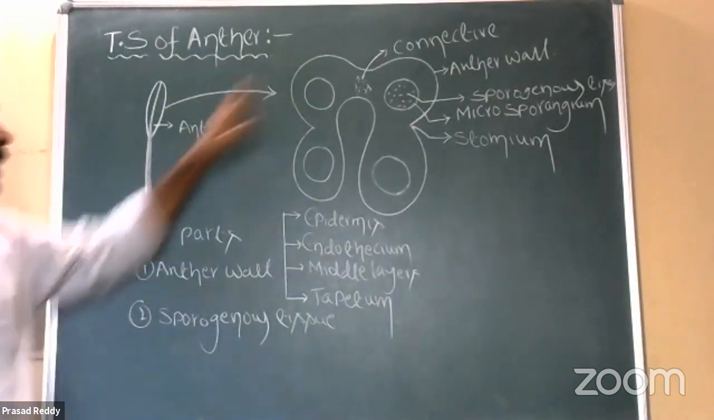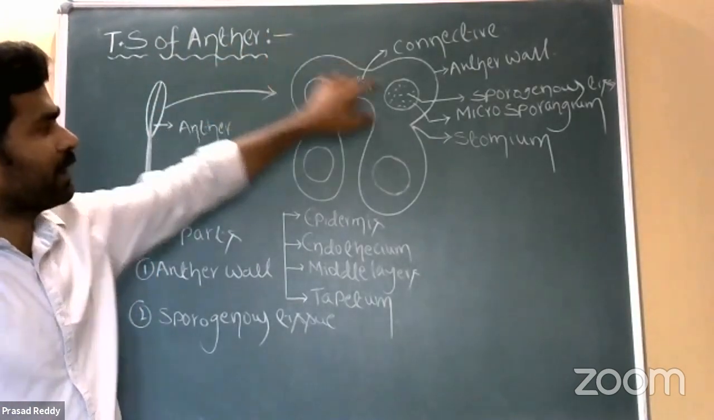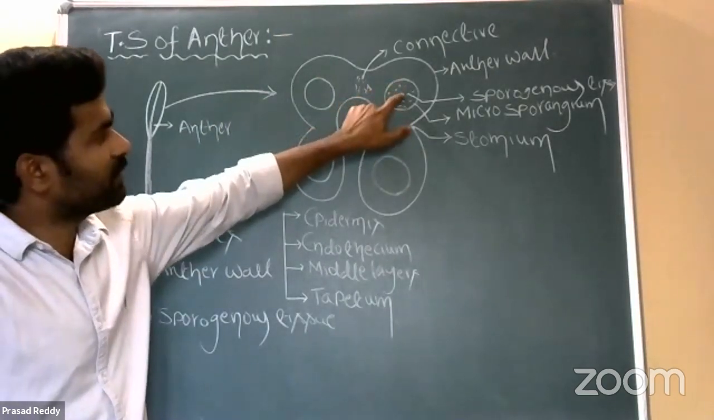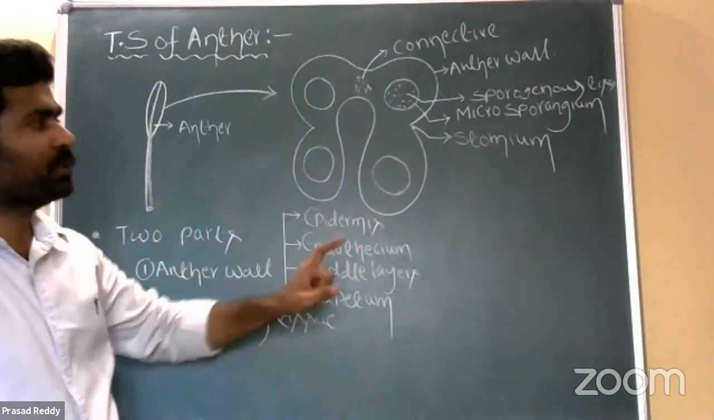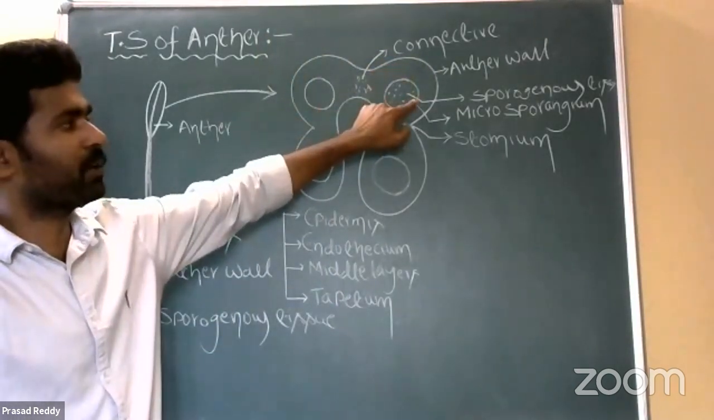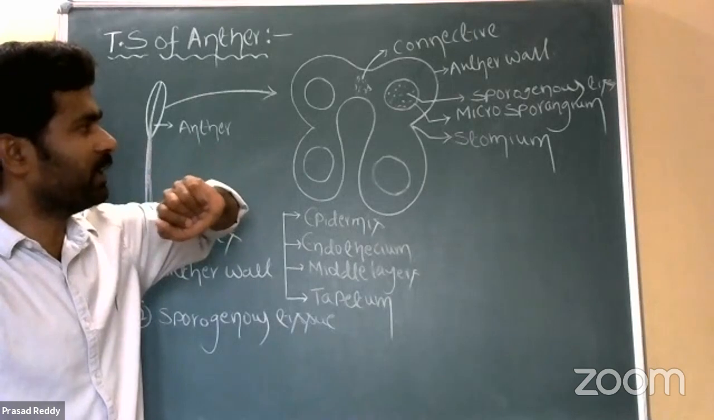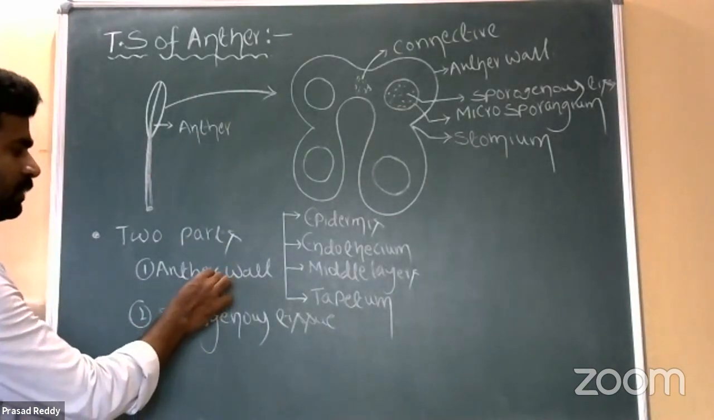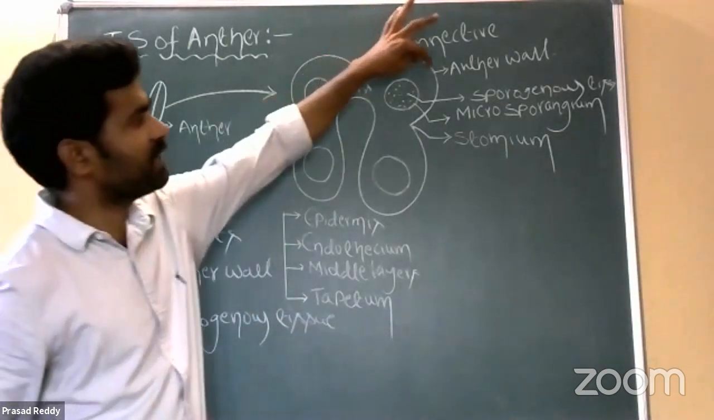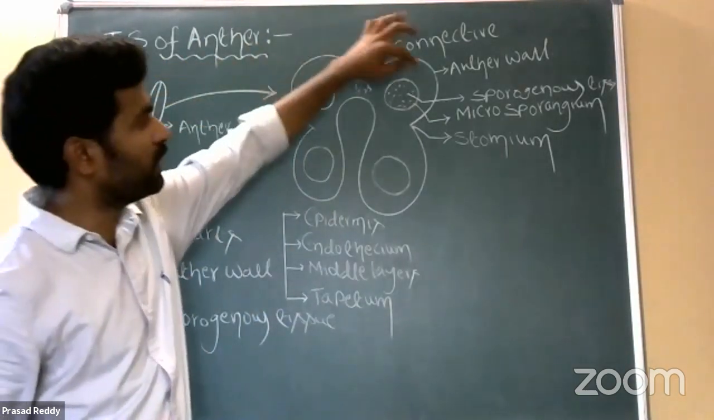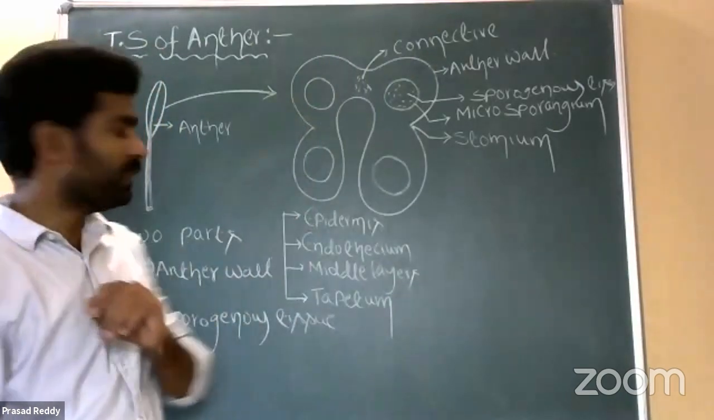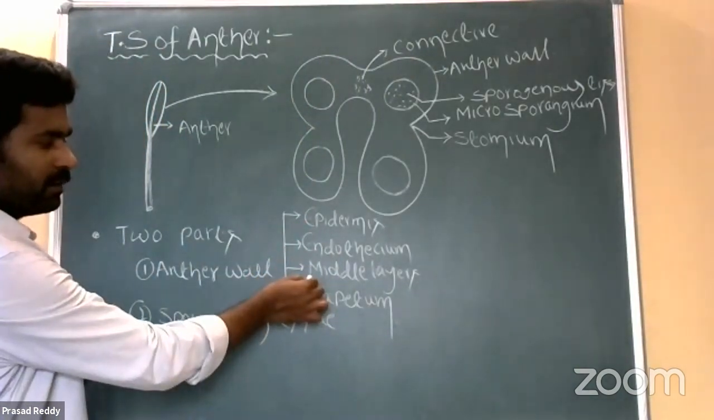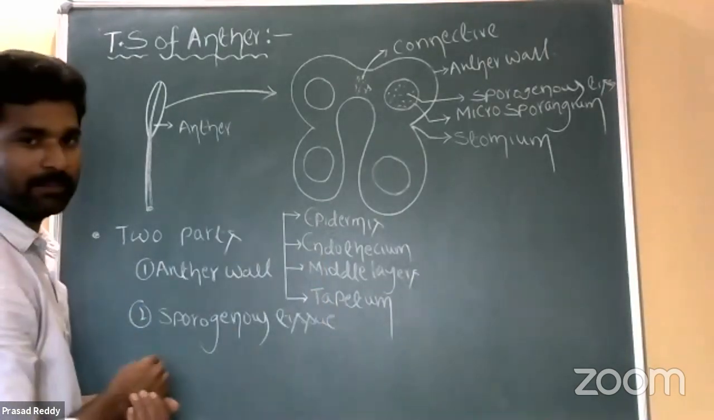One is anther wall, second one is sporogenous tissue. That sporogenous tissue and anther wall constitute one microsporangium actually. So better to take anther wall first. That anther wall is again differentiated into four layers. In that, first one is epidermis, second one endothelium, third one middle layers, then fourth one tapetum.